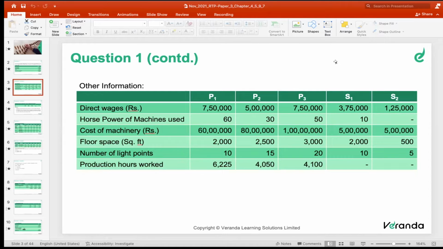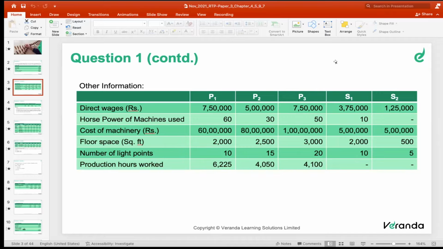Other information, particulars P1, P2, P3, S1 and S2. Direct wages 7 lakh 50, 5 lakh, 7 lakh 50, 3 lakh 75,000 and 1 lakh 25,000. Horsepower of machine used 60, 30, 50, 10 and S2 nil. Cost of machinery: P1 60 lakhs, P2 80 lakhs, P3 100 lakhs, S1 5 lakh, S2 5 lakh.